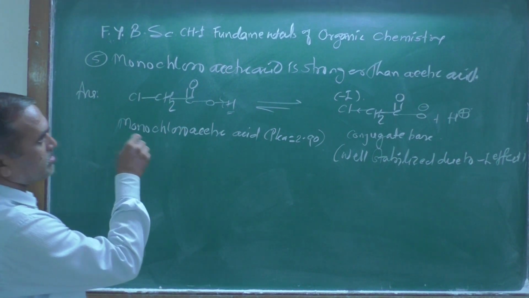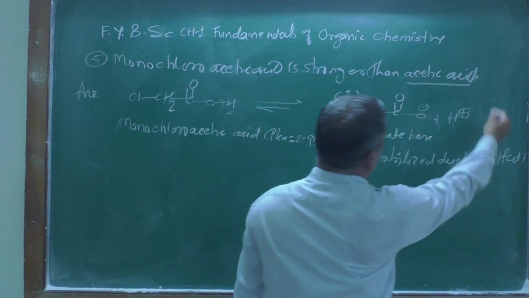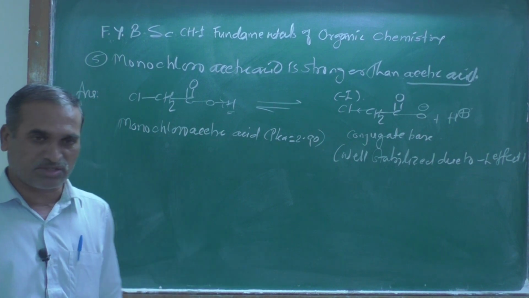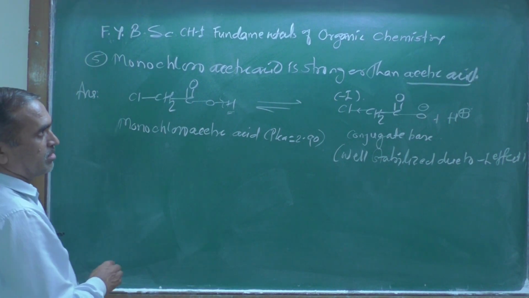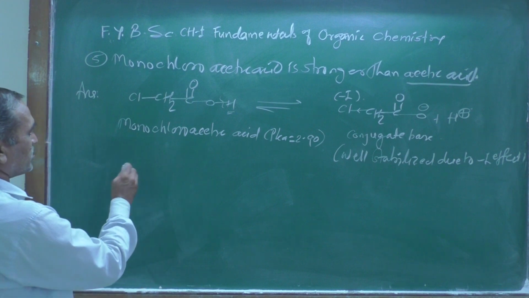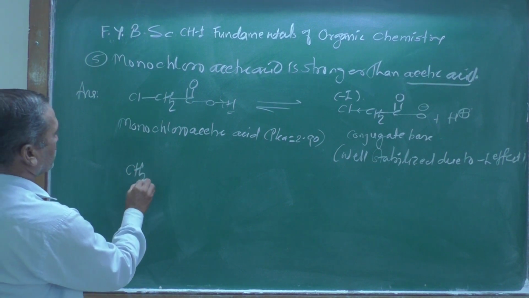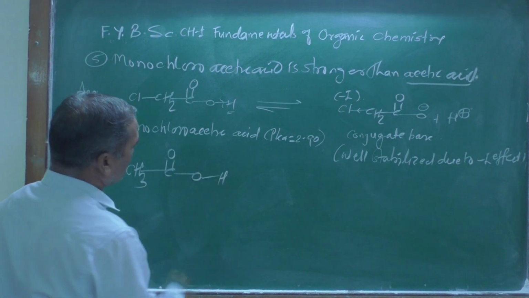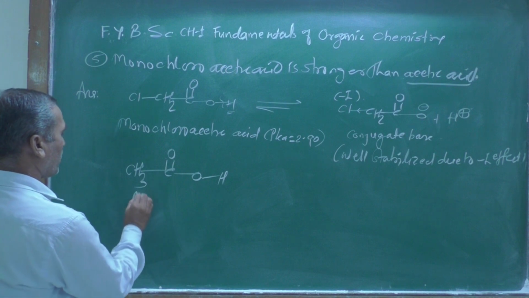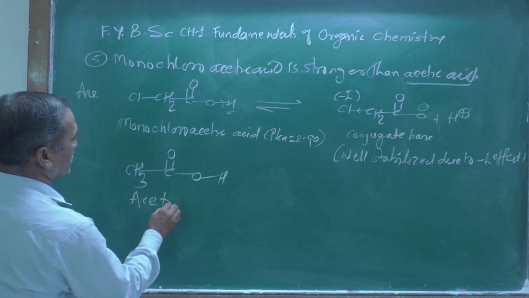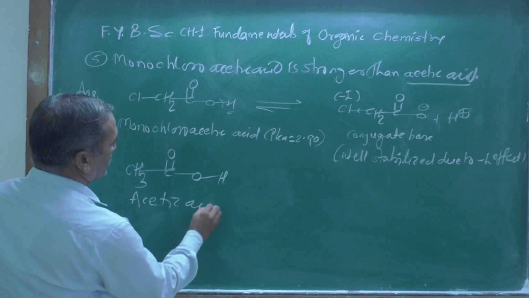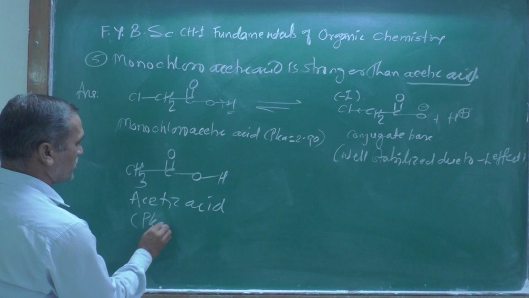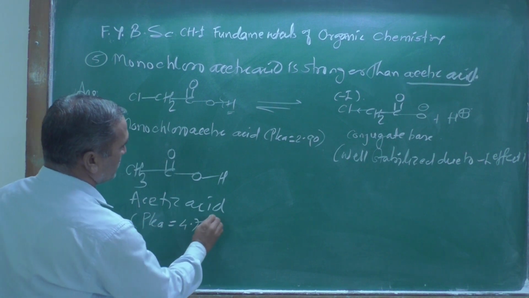Now another one is acetic acid. 100% of students know the structure of acetic acid, I hope. The structure is CH3, C double bond O, then OH. The pK value of acetic acid is 4.76, we know that.